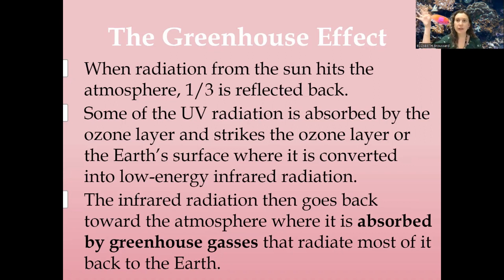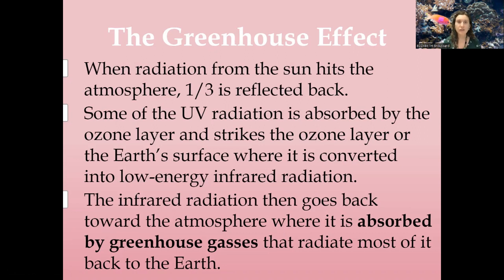What happens is UV radiation is coming down from the sun. As UV radiation comes down from the sun, it's either going to hit the ozone layer or it's going to hit the Earth's surface. Think about albedo and that reflection. Some of it is going to be reflecting off of the Earth's surface, or some of it hits the ozone layer, which converts it into lower energy infrared radiation. So we started as UV radiation, now we're infrared, so it's slightly lower energy. Again, that's one of the reasons that we have the ozone layer and why we consider it protecting us.